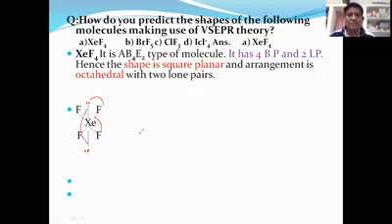Because of all these repulsive forces, the shape is distorted. Here the shape is square planar instead of octahedral. The actual shape should be octahedral, but here the shape is square planar. Why? Because the bond angle decreases, the shape is distorted, and there is a change in the shape of the molecule. Why? Because of lone pair, bond pair, and lone pair repulsive forces.